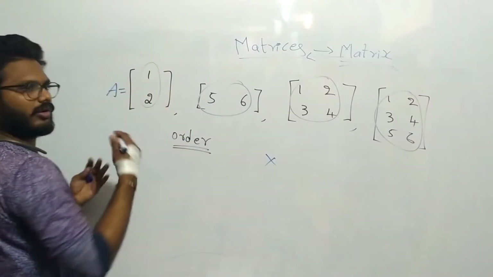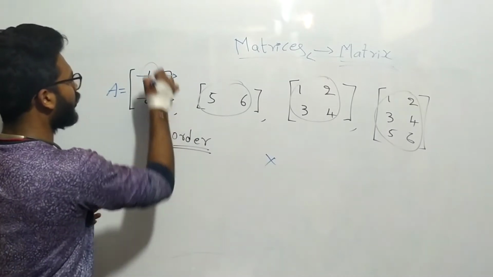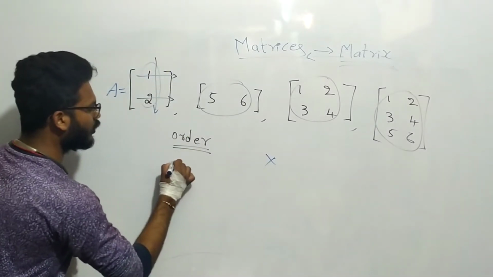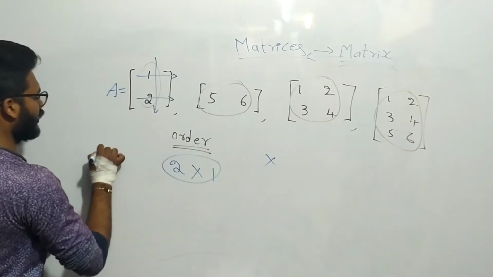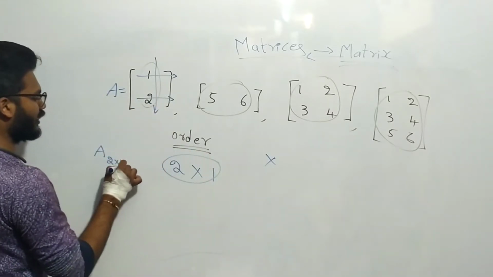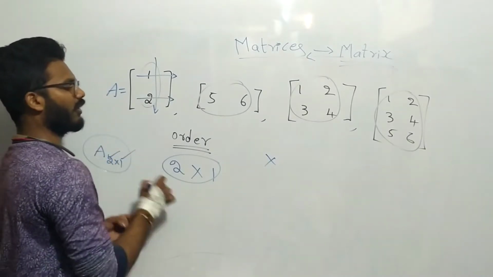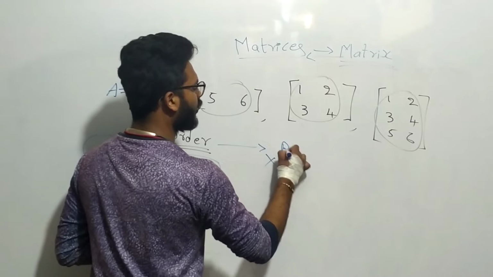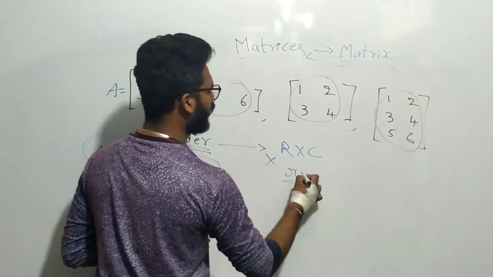Rows are horizontal. How many horizontal lines? 2. I have only 1 column. So the order of A is 2 by 1. A is a 2 by 1 matrix, that is, 2 rows and 1 column. Order is nothing but rows by columns.